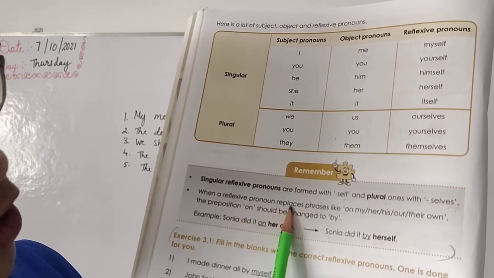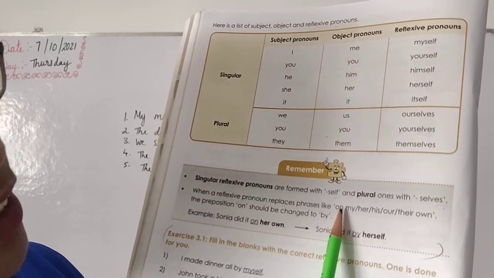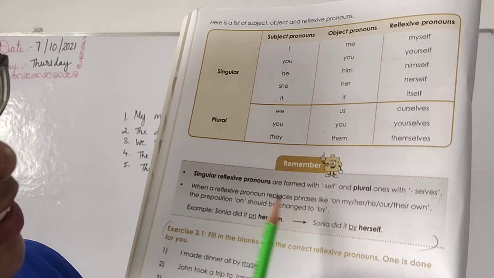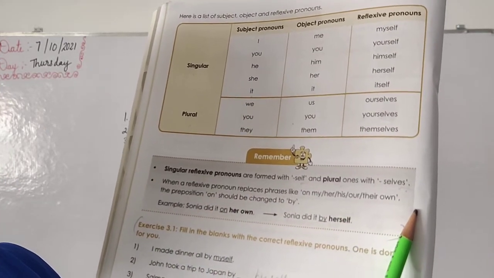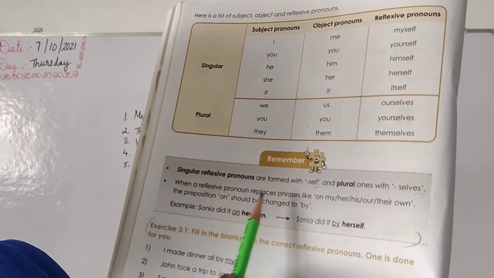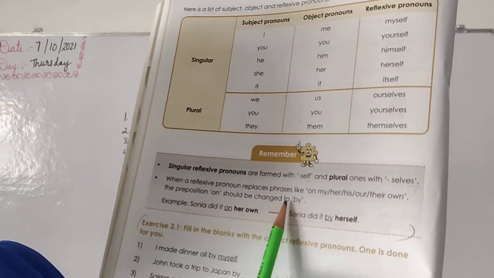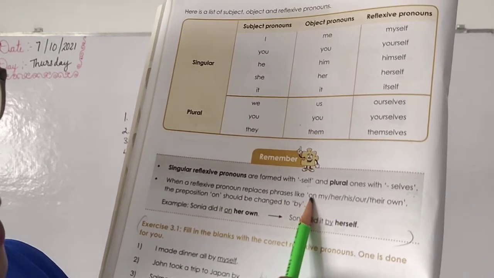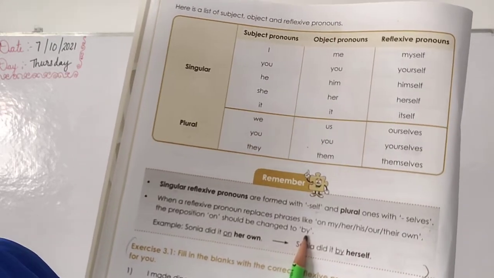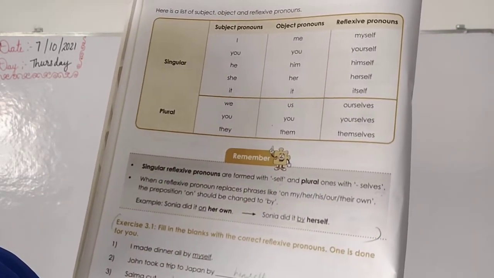When a reflexive pronoun replaces phrases like on my, her, his, our, their, own, this all comes under the reflexive. For this you should use self. The preposition on should be changed to by. When on is there, then you should change that on to by. Okay, by.